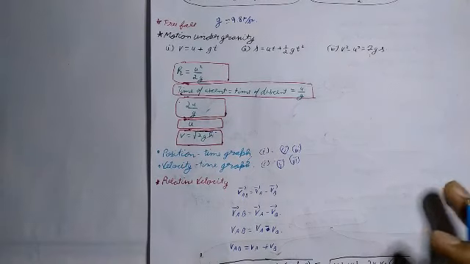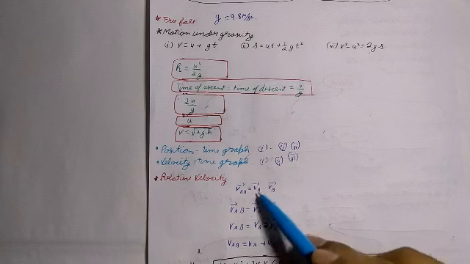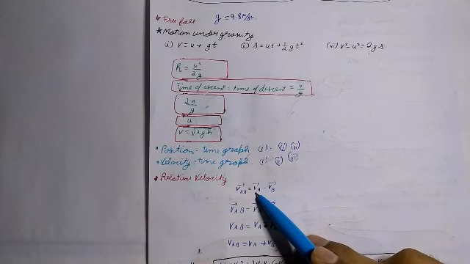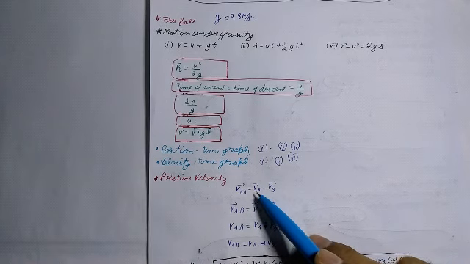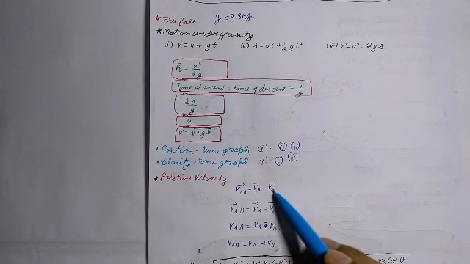Now, relative velocity. The relative velocity of an object B with respect to an object A when both are in motion is the rate of change of position of object B with respect to object A. Now, relative velocity of object B with respect to object A is this: V_BA is equal to VB minus VA.